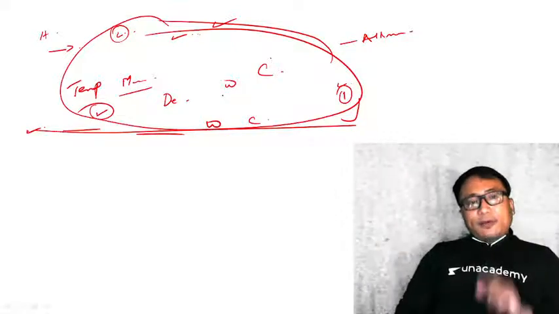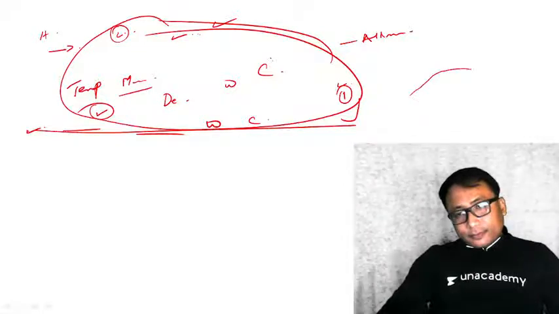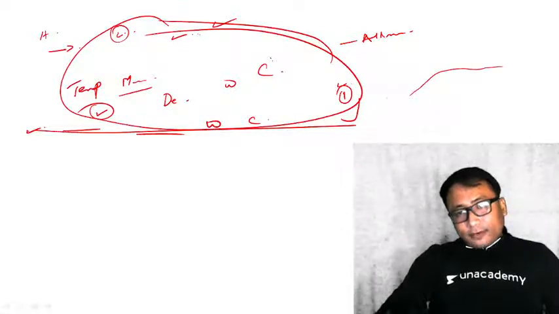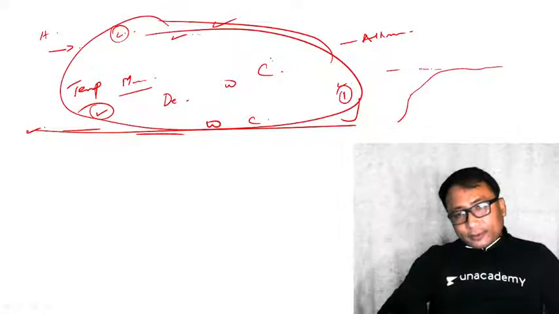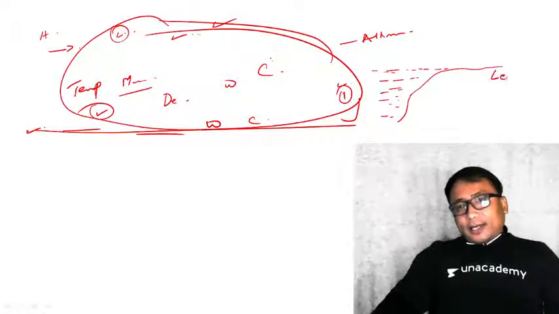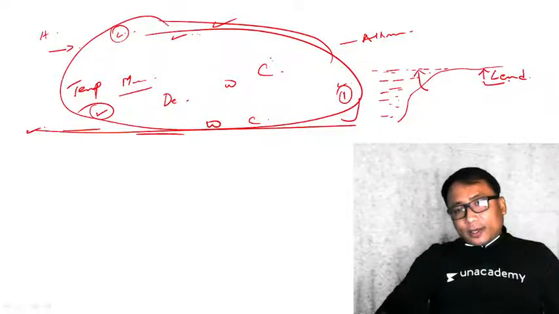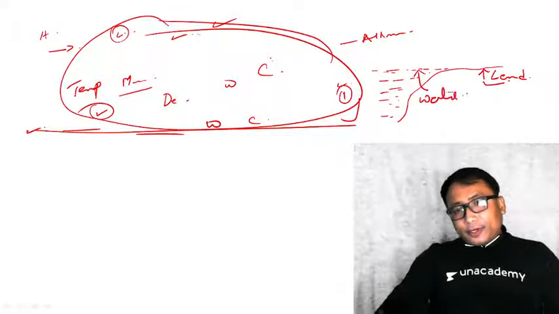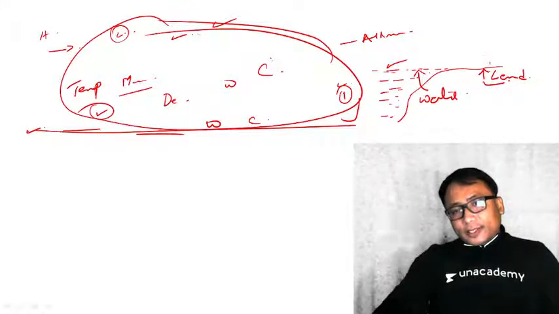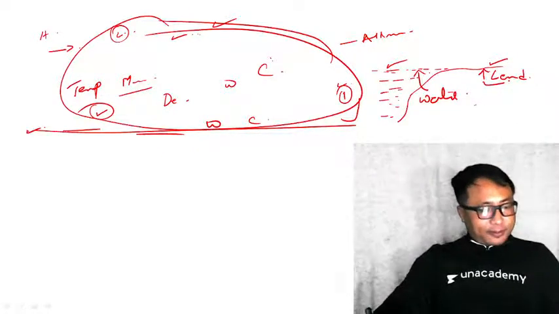Right? Now, I will give you another scenario. Kindly follow the pointer. Very important. This is a land area. This is a water body. What are the characteristics here? What are the characteristics of temperature here? Will this temperature be the same or different?